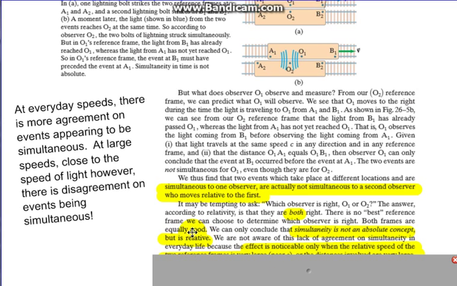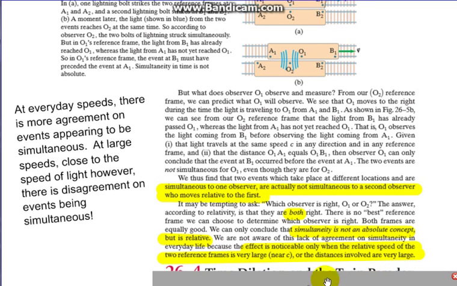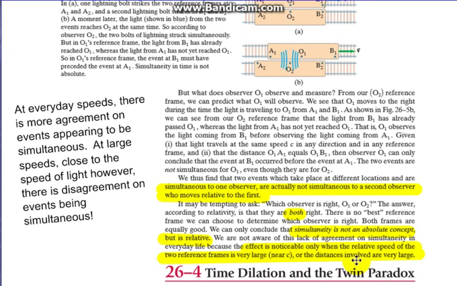It depends where you are, especially when we're dealing with very high speeds, close to that of the speed of light. And of course, we are not aware of this lack of agreement on simultaneity in everyday life, because the effect is noticeable only when the relative speed of the two reference frames is very large, near that of the speed of light itself, or the distances involved are very large. Okay, so we don't see it happening.